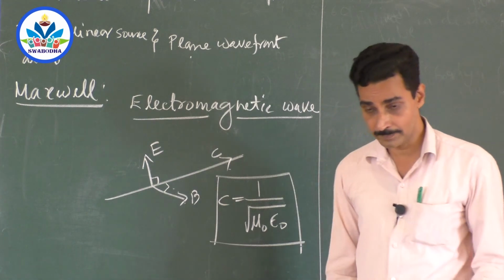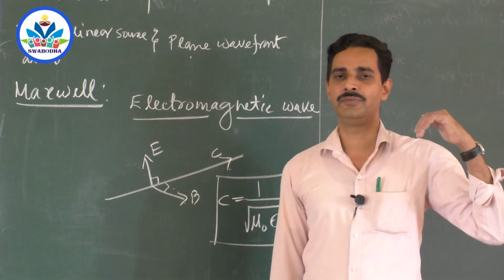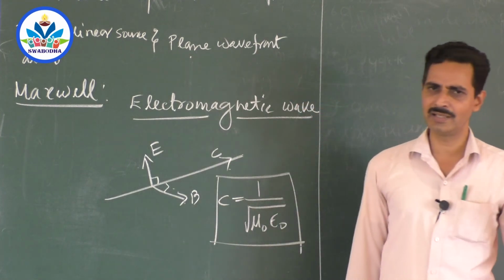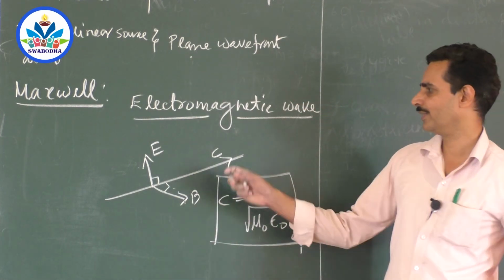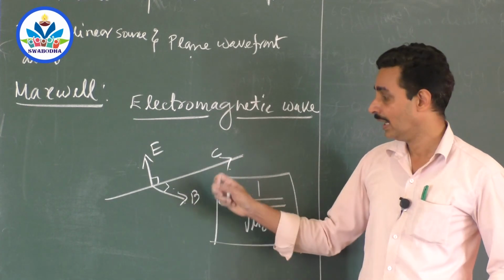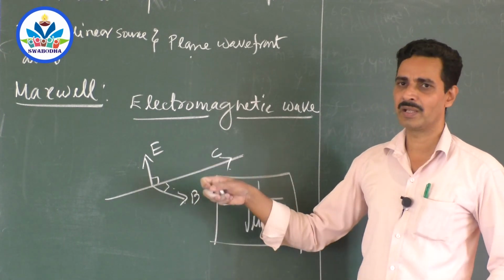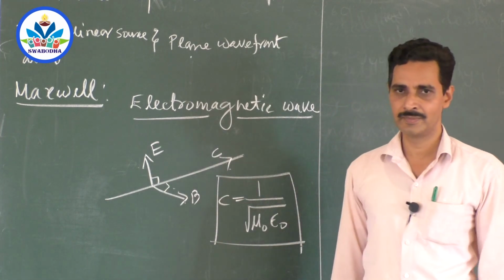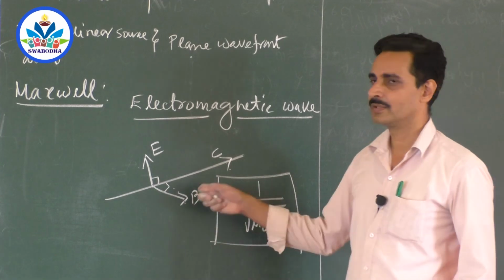So according to him also, light is a wave. But it is a special electromagnetic wave which doesn't need any material medium. It can even travel in vacuum, but you should have timely varying electric and magnetic fields. Later on, this electromagnetic wave was practically demonstrated by Heinrich Hertz. So Heinrich Hertz proved this, and Maxwell proposed this.